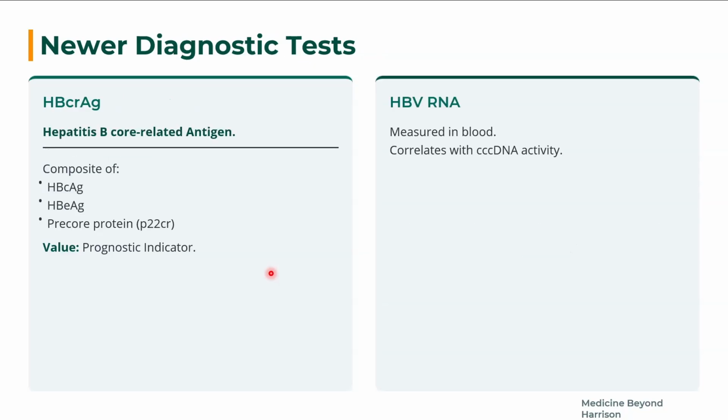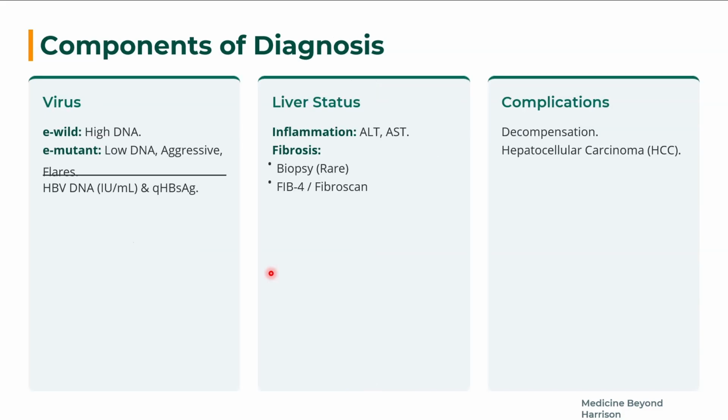Now the newer diagnostic tests. These are upcoming tests, currently not widely available in India. Hepatitis B core-related antigen, HBcrAg, is a composite of HB core antigen, HB e antigen, and the pre-core protein p22cr. It is a prognostic indicator, not commonly used now, but upcoming. HBV RNA is measured in the blood and correlates with cccDNA activity. Components of diagnosis: E wild type has high DNA titer; E mutant has low DNA and aggressive flares.